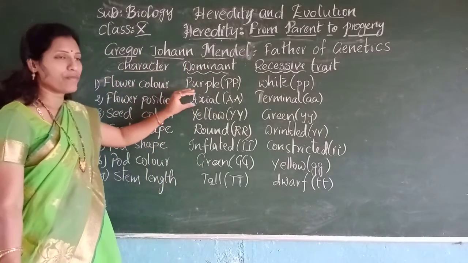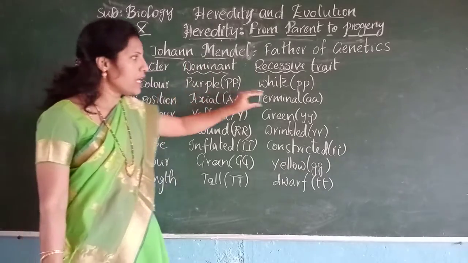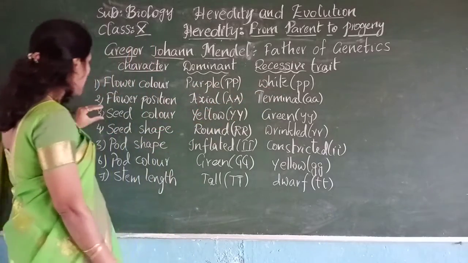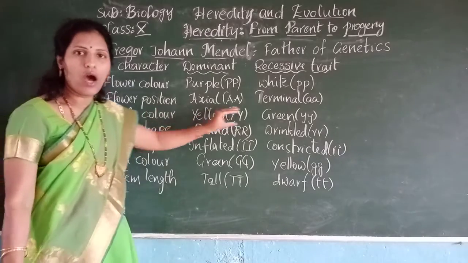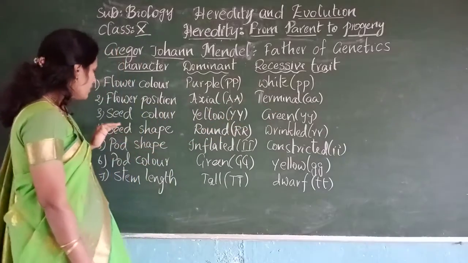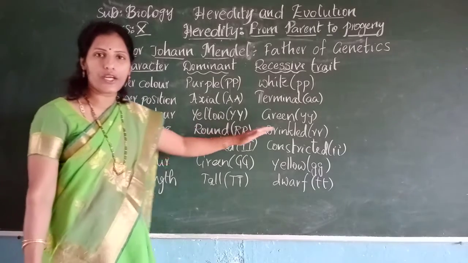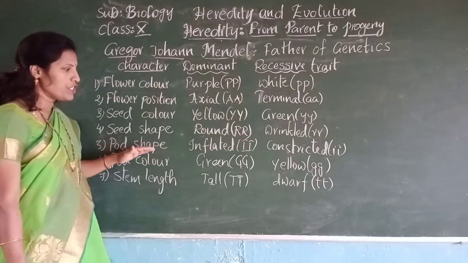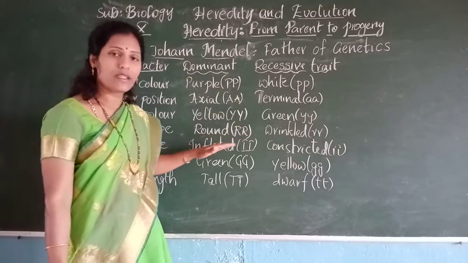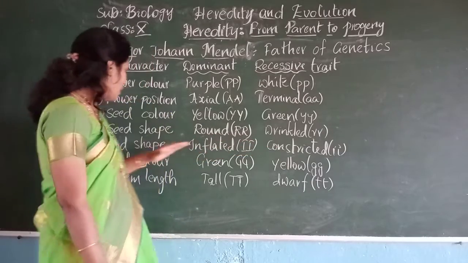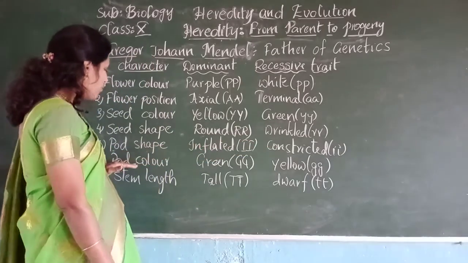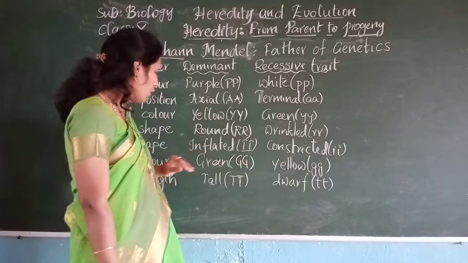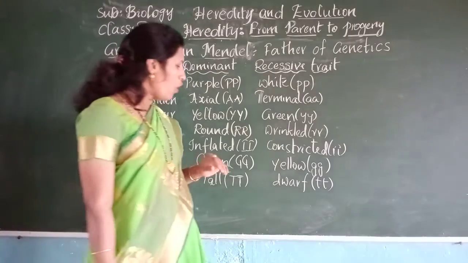And flower position: the flowers may be axial or terminal. Axial is dominant over terminal. And seed color, they may be yellow or green. Yellow is the dominant character. Seed shape, they may be round or wrinkled. Round seeds are dominant over wrinkled. And pod shape, it may be inflated, that means smooth, or constricted. Inflated is dominant. And pod color, the pods may be green or yellow. Green is dominant over yellow. Next, stem length, they may be tall or dwarf.